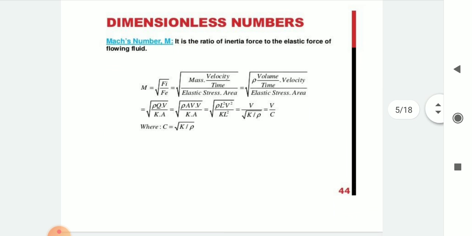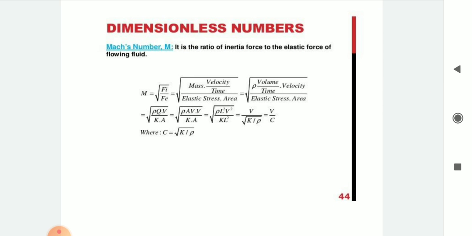Then Mach number, M. It is the ratio of inertia force to the elastic force of flowing fluid. M is equal to square root of Fi upon Fe. So square root of mass into velocity upon time divided by elastic stress into area, which is equal to square root of rho into volume upon time into velocity divided by elastic stress into area. By putting the values, we get M is equal to V upon c, where c is equal to square root of K upon rho. So Mach number M is equal to V upon c.